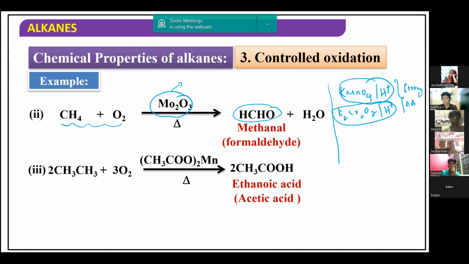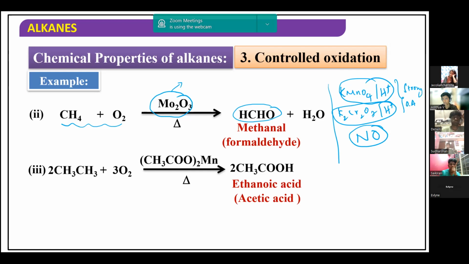Now, can alkanes be oxidized by acidified KMnO4 or acidified K2Cr2O7? The answer is no. Even with strong oxidizing agents, we can't oxidize normal ethane, normal alkanes.